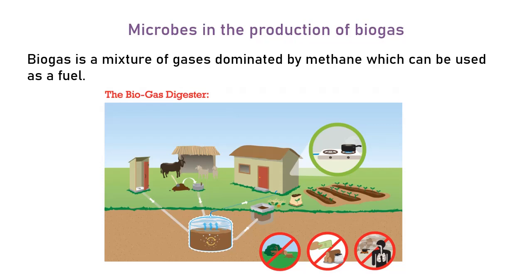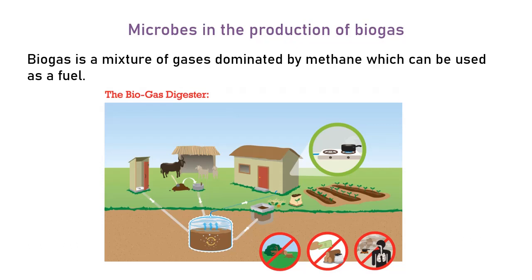As we were earlier talking about sewage treatment, another byproduct of sewage treatment is the production of biogas. We all know biogas is a mixture of gases dominated by methane and can be used as a fuel in houses. In a lot of villages earlier, before LPG came in, biogas was used to cook food.